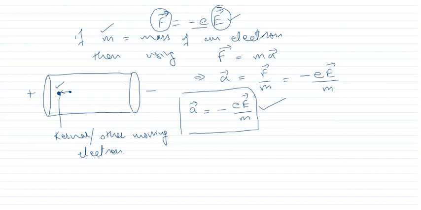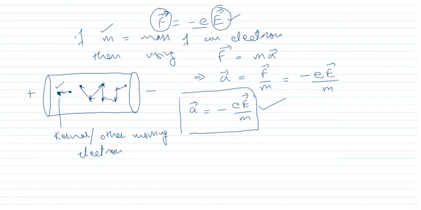Now it can be viewed like this: suppose this electron is here, it will move, strike against, this is one collision, move, strike against, then move, strike against, and so on.